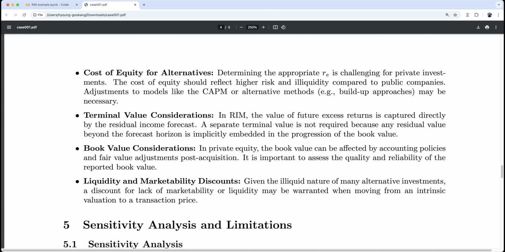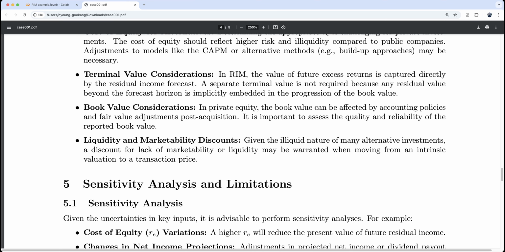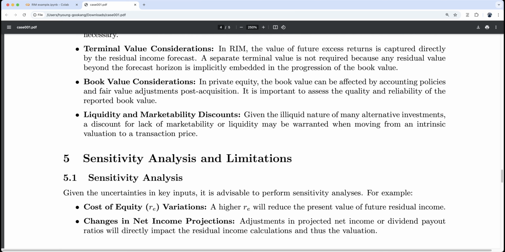Liquidity and marketability discount. Given the illiquid nature of many alternative investments, a discount for lack of marketability or liquidity may be warranted when moving from an intrinsic valuation to transaction price. Now, sensitivity analysis and limitation.